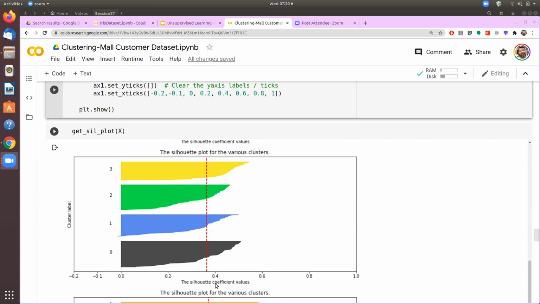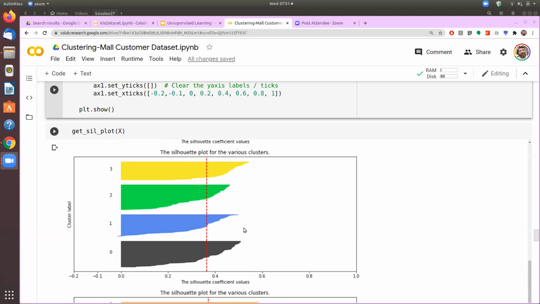Now, as it is very obvious, if we are working with another data set, possibly it could say that 3 is a good number or 5 is a good number. But in this data set, using the Silhouette plot and using the elbow method on the inertia, we say that we will have 4 different clusters. And that's the number that will go back to our marketing team and say that after